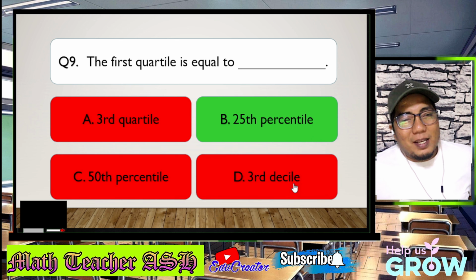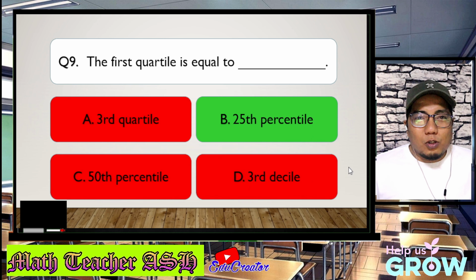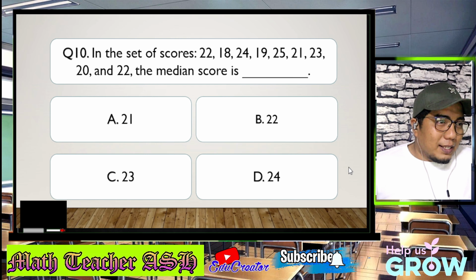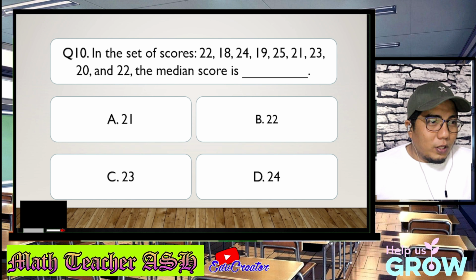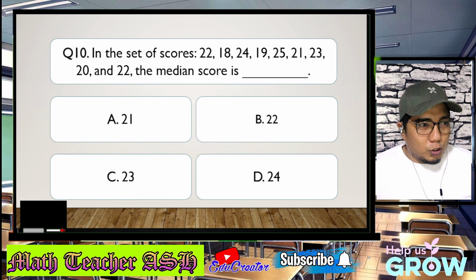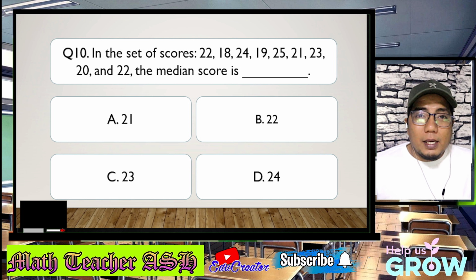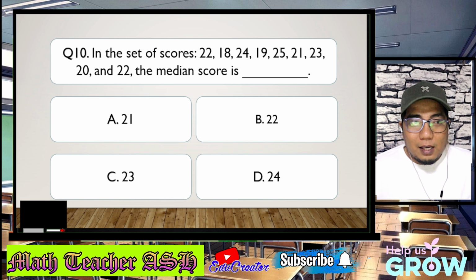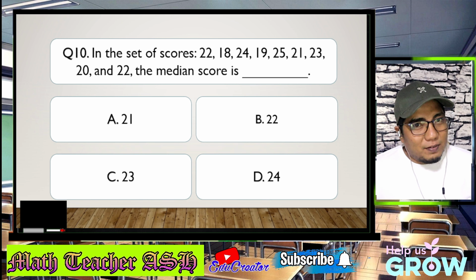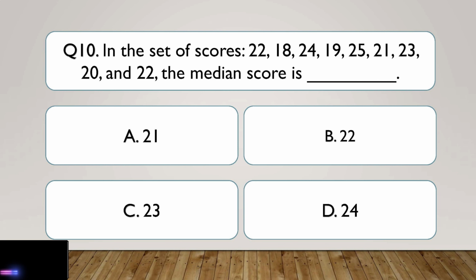Alright, very easy my dear math learners. So now let us go to question number 10. In the set of scores 22, 18, 24, 19, 25, 21, 23, 20, and 22, the median score is blank. Is it A, 21, B, 22, C, 23, or D, 24? I'll give you 5 seconds to think about your answer. 5, 4, 3, 2, 1.